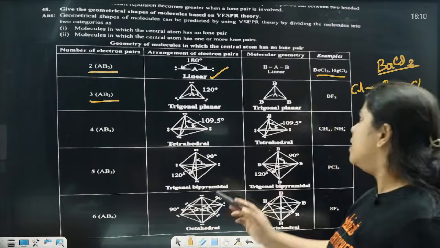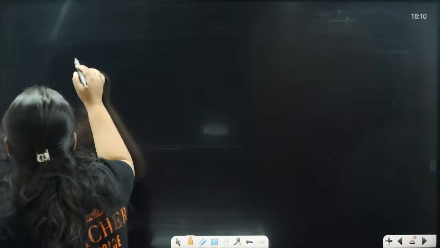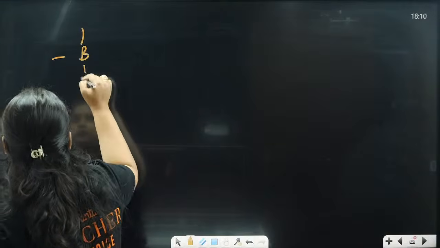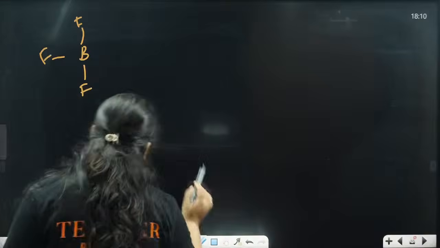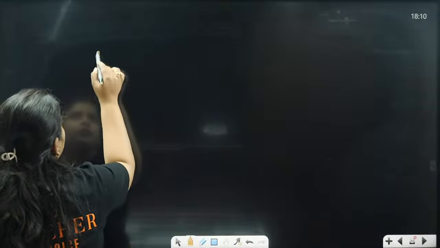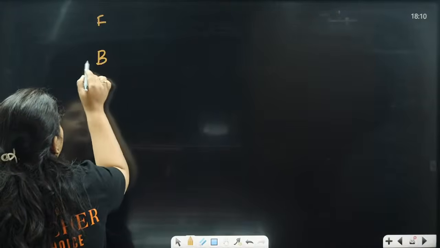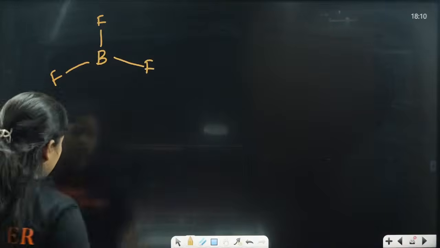AB3 is trigonal planar. Which example have they given? They have given BF3. Let's write it here. How can we draw BF3? B, F, F, F, or else you can write it oppositely; in this way also you can do it. So at what angle is it?